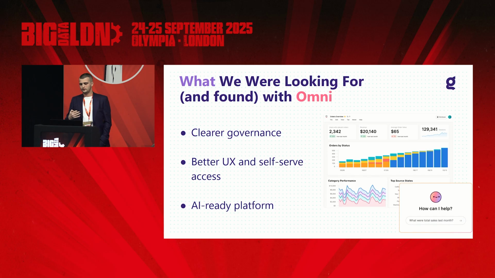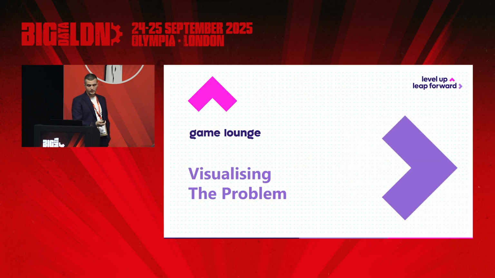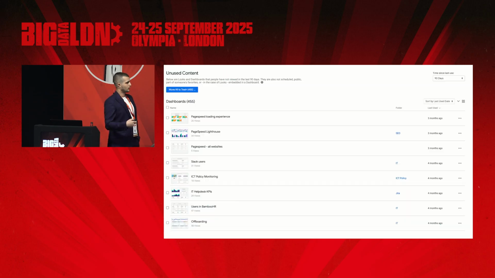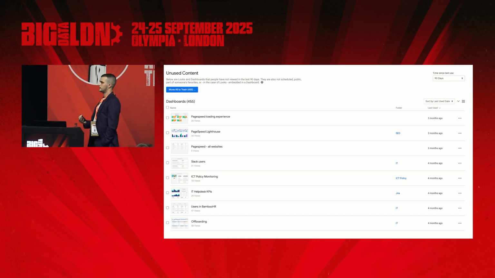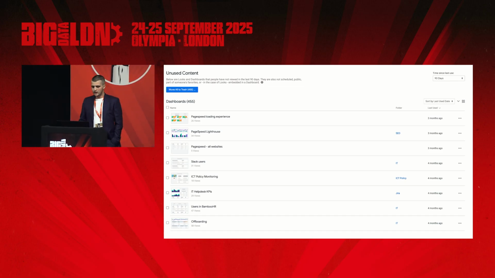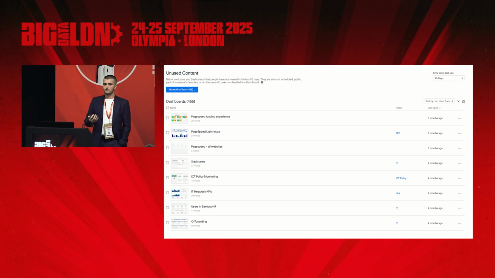So now that I've told you where we are, I'm going to go a bit back on how we actually handled the migration itself. But before doing that, I would like to visualize a bit more the problem. So in a nutshell, over the course of multiple years on our previous BI tool, as you can see, we started gaining a lot of unused dashboards which weren't relevant to the business anymore. Which was also an eye-opening factor for the data team.